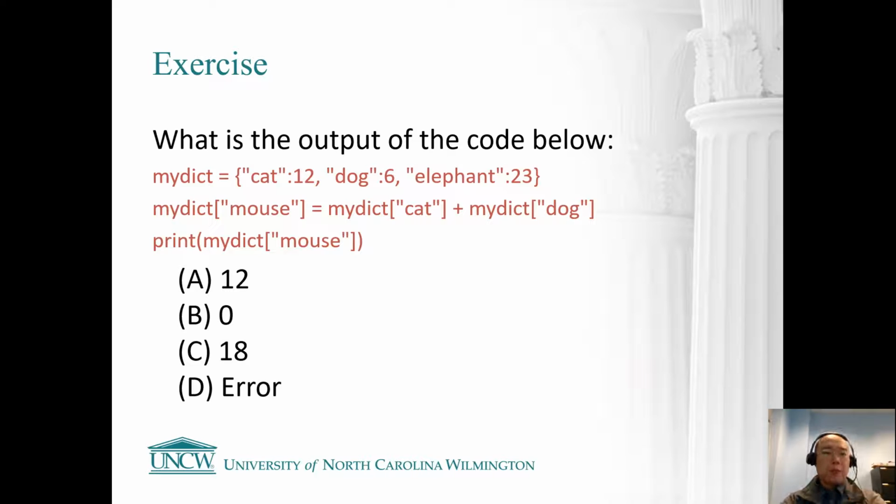The last one. We have cat 12, dog 6, and elephant 23. Now I'm adding a mouse as a new key. My dictionary mouse equals my dictionary cat plus my dictionary dog, and then I want to print my dictionary mouse. What am I going to have? Or am I going to have an error? Think about that.